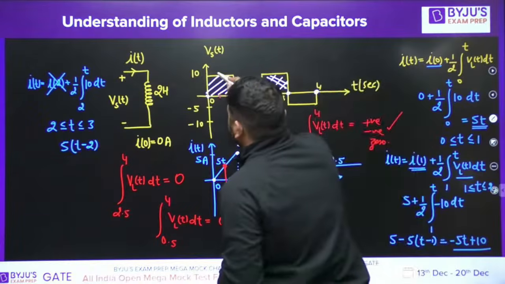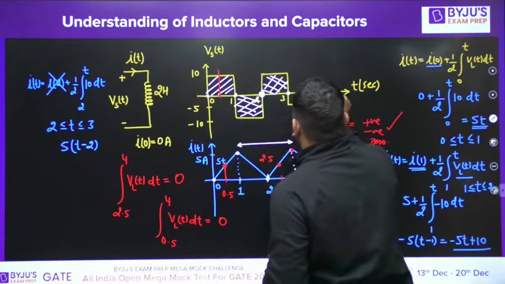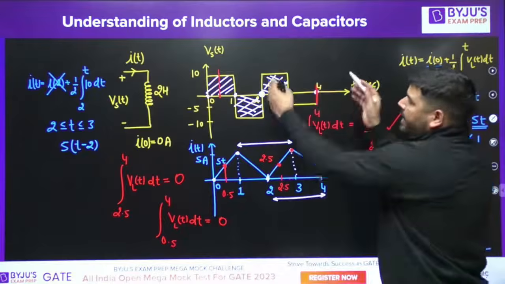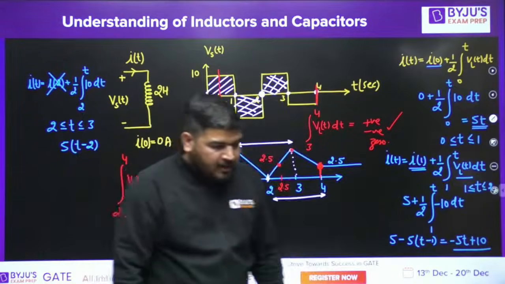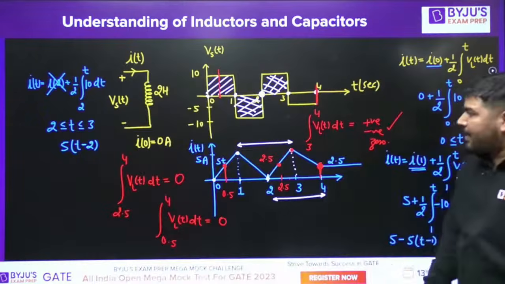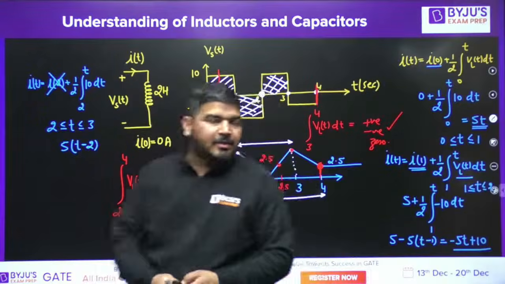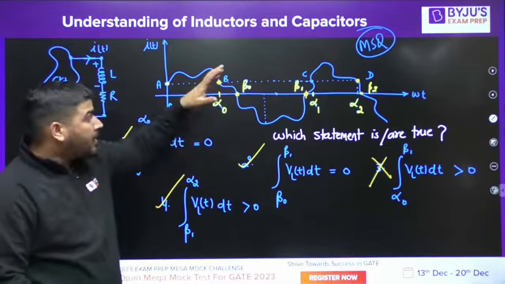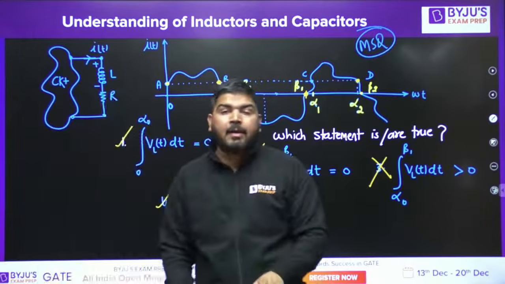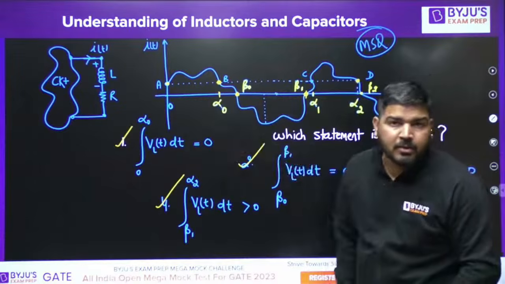At 0.5, from this point to this point, if you try to calculate the total area, that area will be 0. You can see from the wave shape, you can verify it. Okay, so I think it's a very easy concept and very important. So this was the question which was based on the same concept, and I'm pretty sure that 99% of students will make a mistake in this question.